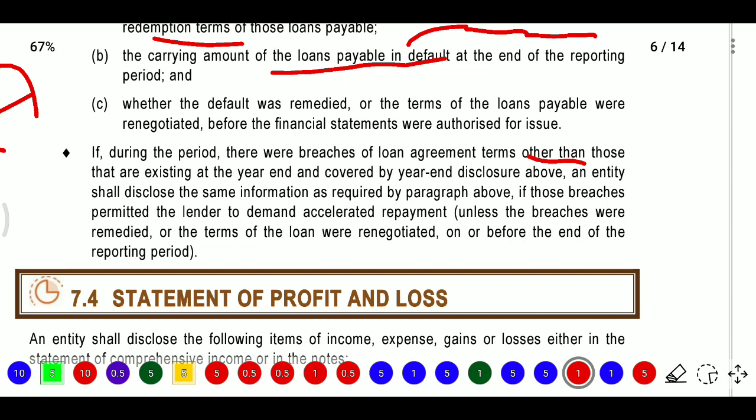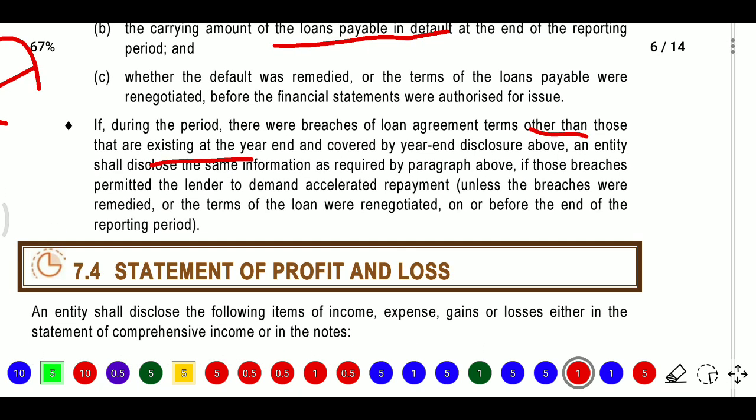So if it is at the year end, that means the contract came to expiry, and at the time of expiry there is a breach, it does not have more impact. But if it happens during the period, then we need to disclose the same information as per the required paragraph. So if those breaches permitted the lender to demand accelerated repayment, is there any penalty, that amount we need to disclose.